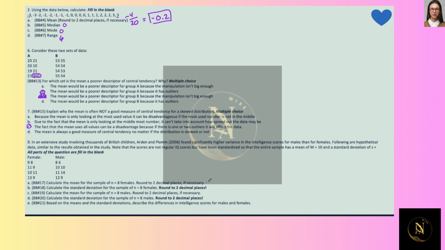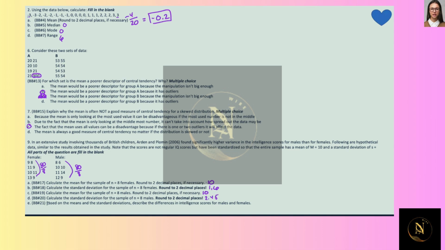So the mean for the females is 10, because if I add all of these up, I get 80, and then 80 divided by 8 is 10. The standard deviation is 1.6. The mean of the sample for men, if I add all these up, again, I get 80 divided by 8, and I'm going to get 10. But the standard deviation is 2.45.